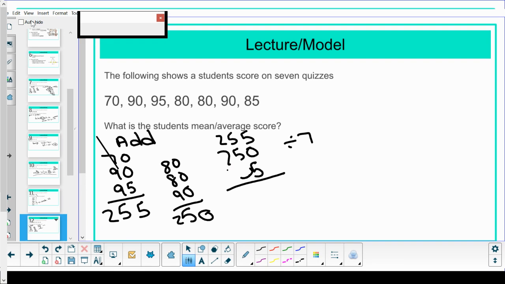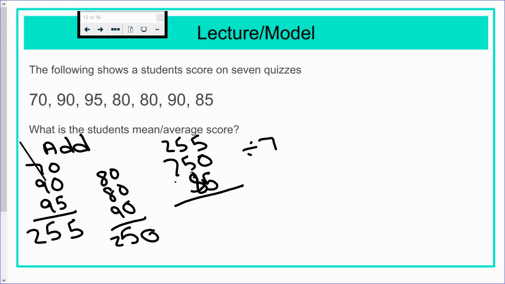And we're back. Okay. On the end, 5 and 5 is 10. 6 plus 5 is 11. Plus 8 is 7. No, 19, sorry. 1 and 2 is 3. Plus 7 is 10. So all of the quizzes together add up to 1,090. And we're going to divide that by 7. Again, because there are 7 quizzes.